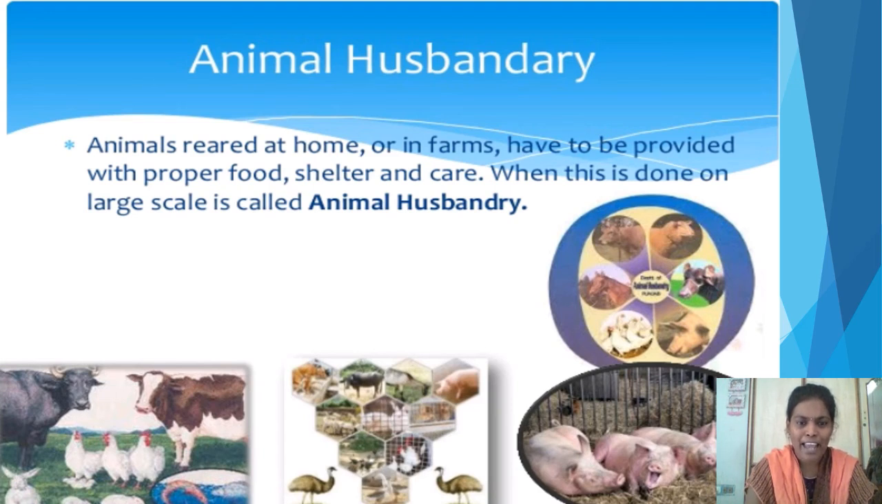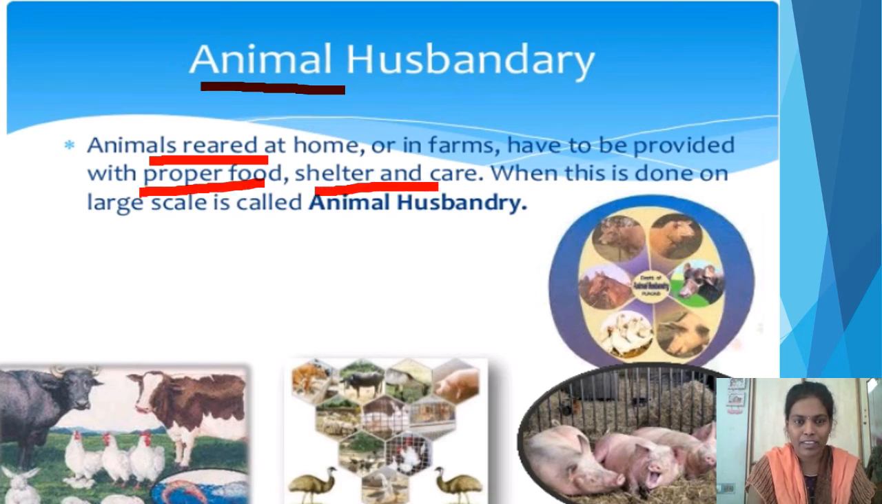What is meant by animal husbandry? Animals reared at home or in farms have to be provided with proper food, shelter and care. When this is done on a large scale, it is called animal husbandry.